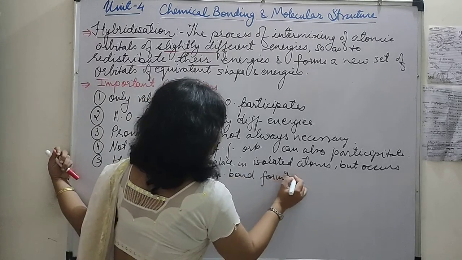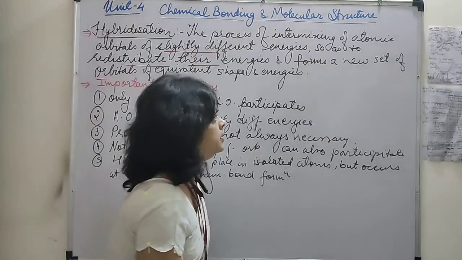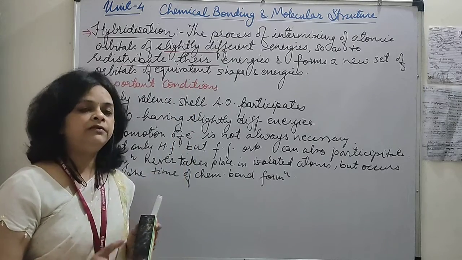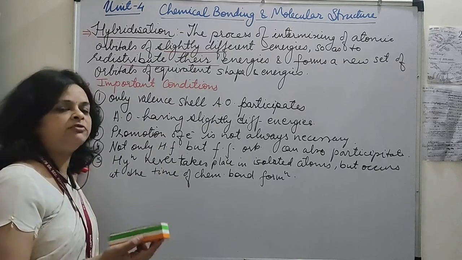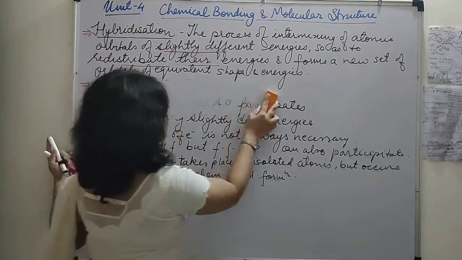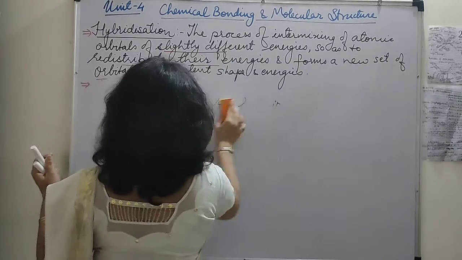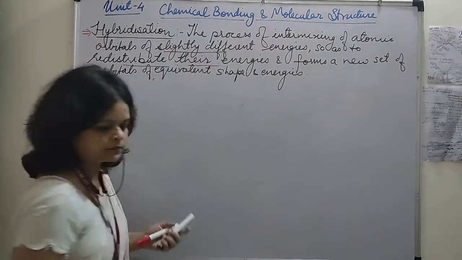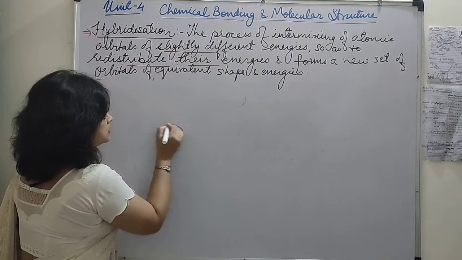Now here we had written the important conditions that we have to keep in mind. Now I will write down the set of the hybrid orbitals. What are the salient features related with these hybrid orbitals? So students, keep in mind these 5 points. Whenever we are going to study the different types of hybridization, you have to keep all these points in your mind. Now the next topic here in the hybridization, we will talk about the salient features of the hybrid orbitals. Now, the hybrid orbitals.